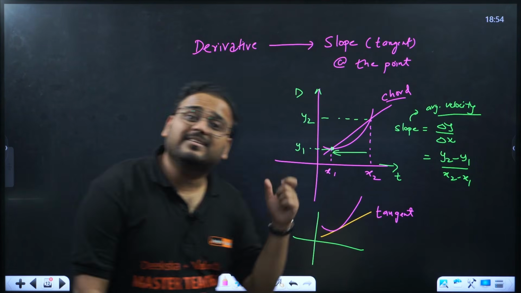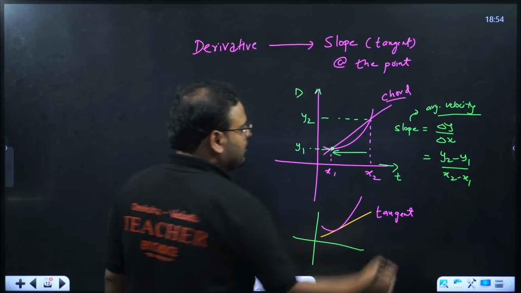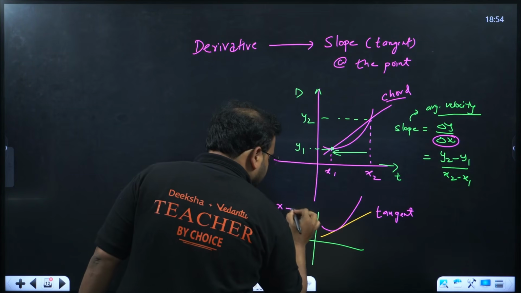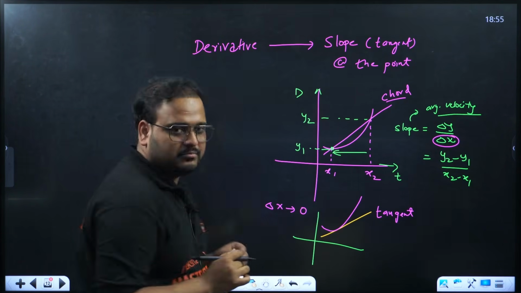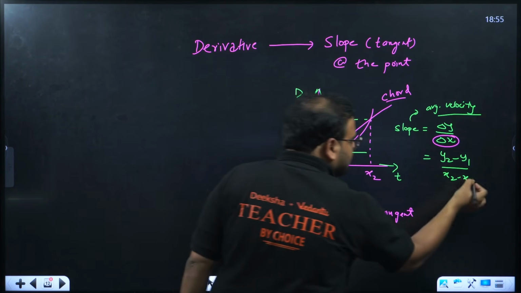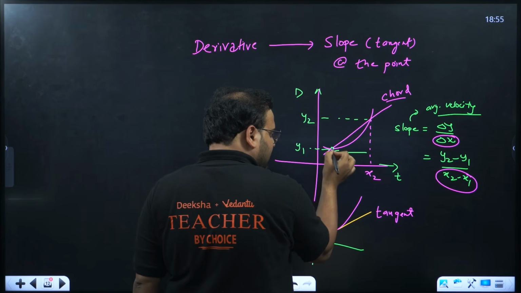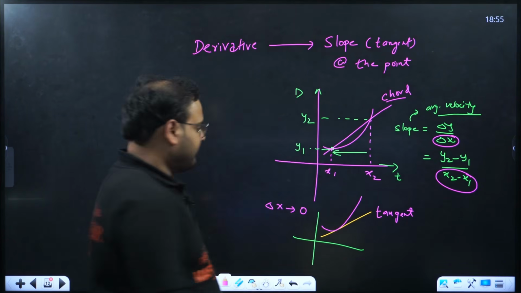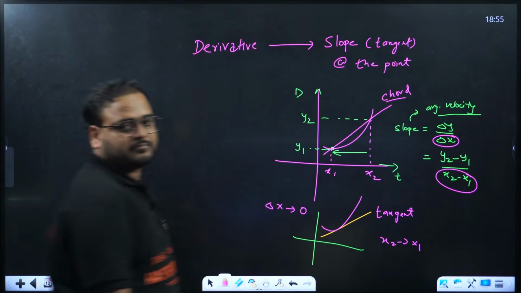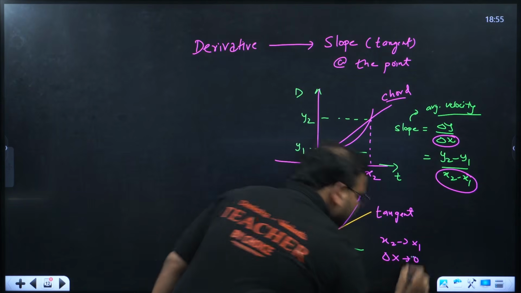But in this case, can you see this delta x? It goes to almost 0. What does it mean? It means when x2 and x1 are the same point, see, x2 is at the point x1, they are at the same point. When x2 and x1 are at the same point, then delta x becomes what? 0.